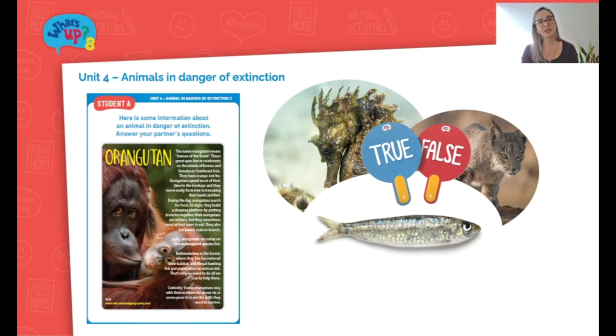So again, we're bringing the topic to a more personal viewpoint of the student. So he can relate to this because it's his country. Okay, here we have some examples. I'm not sure if you're familiar with these three animals in danger of extinction on the right, and we also have the true or false paddles. And why? So they're going to create a presentation about an endangered animal in Portugal.